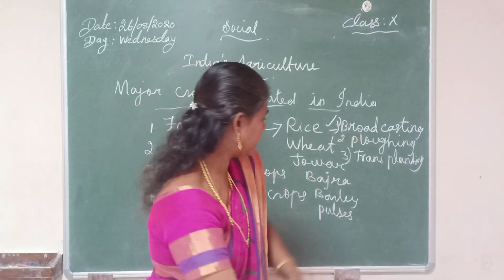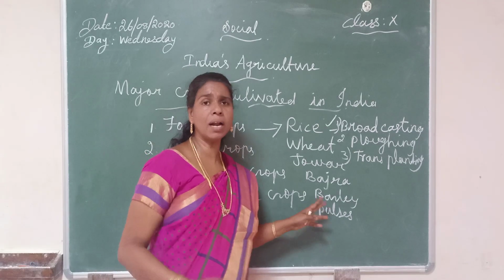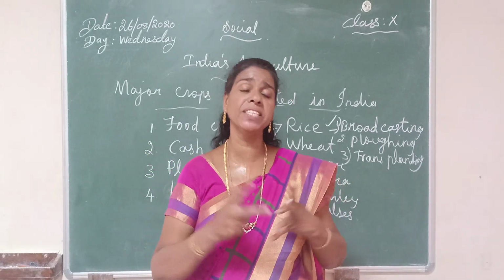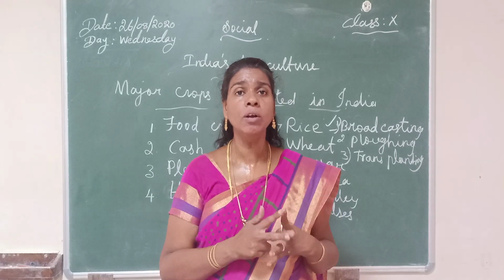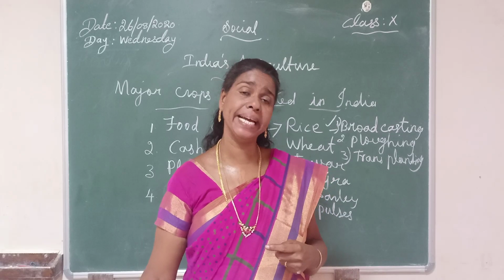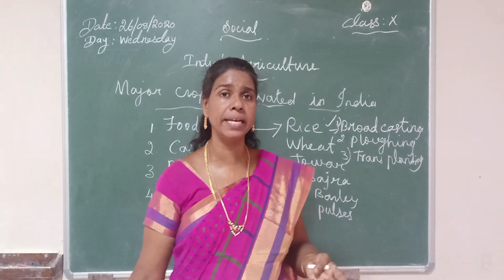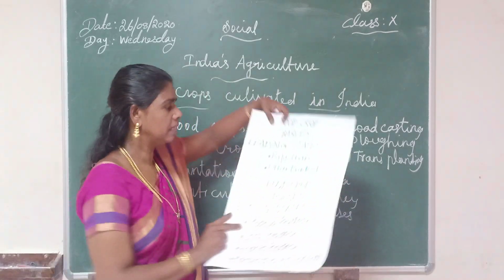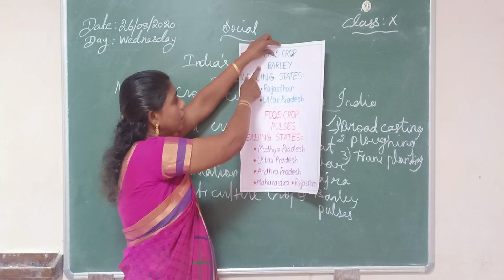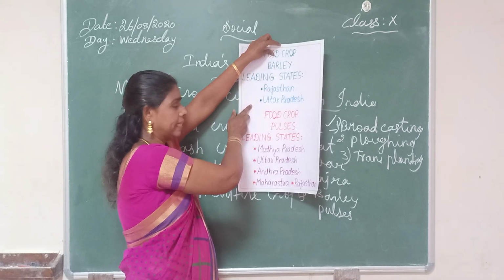Then the next one is barley. Barley is the cereal of India. It is also called poor man's dates. In India, some of the states cultivate barley. The leading states are Rajasthan and Uttar Pradesh. Mostly the barley is cultivated in the states Rajasthan and Uttar Pradesh.